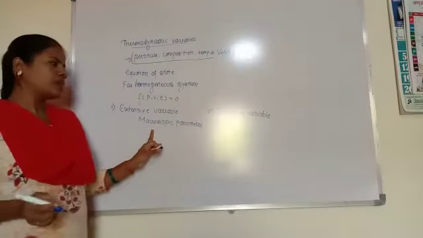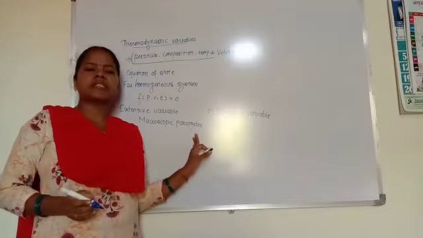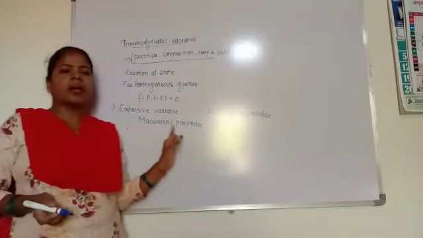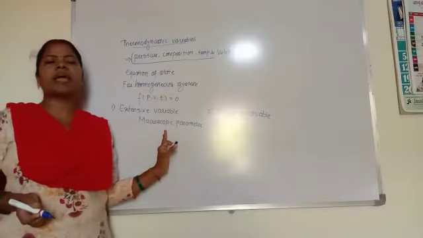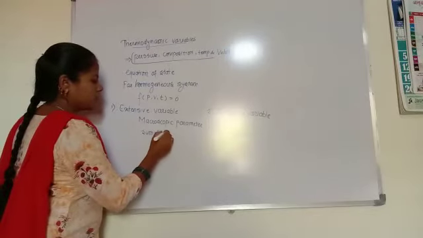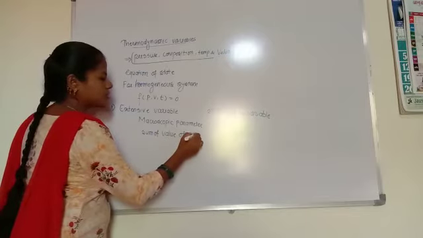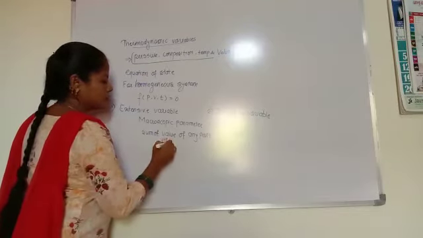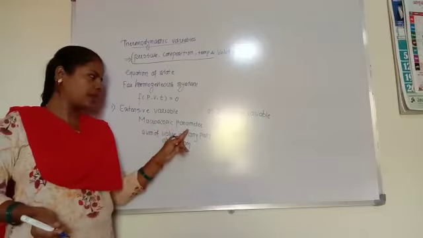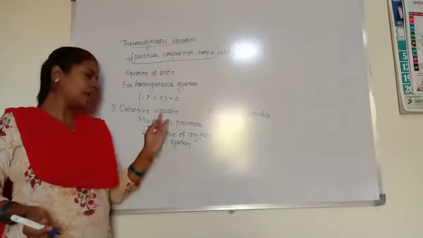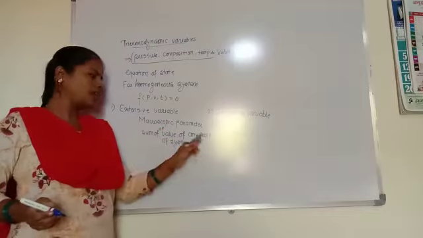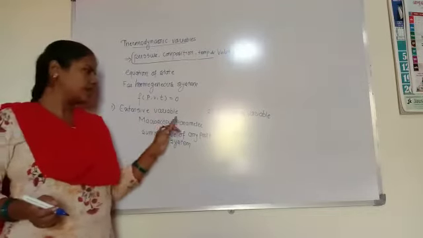A macroscopic parameter that describes the system in equilibrium and which has a value equal to the sum of the values of all the parts of the system is called an extensive variable.